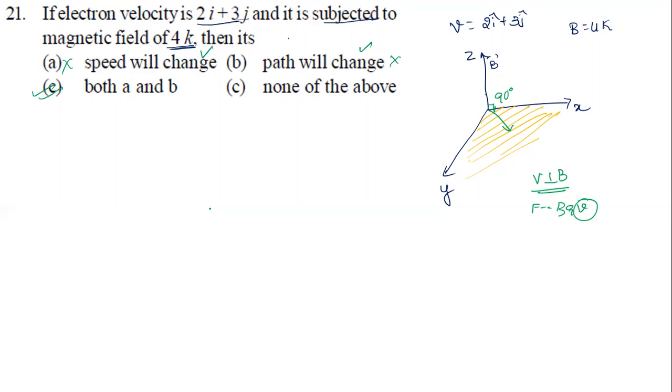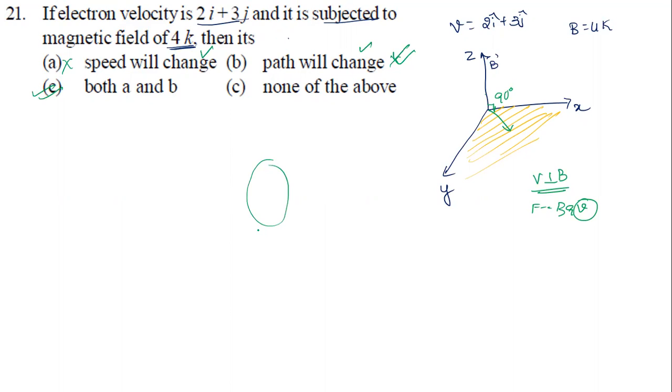Because up to now, what have we done? When we project any particle perpendicular to a magnetic field, it will start making a circle, right? So the path will change. How can we say no? As the path changes, the particle is going to take different locations. Of course, speed is going to change.